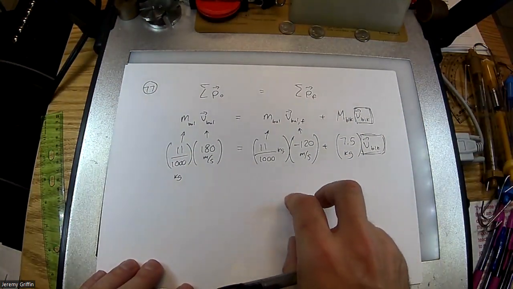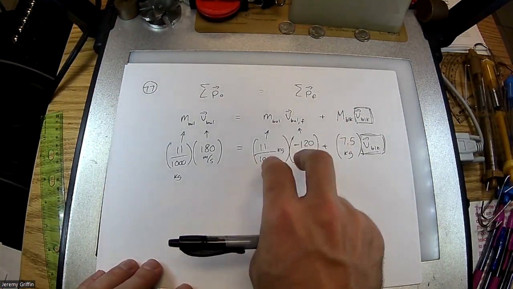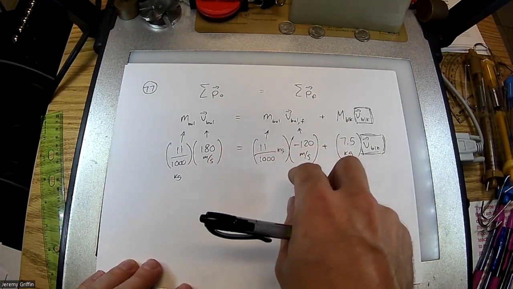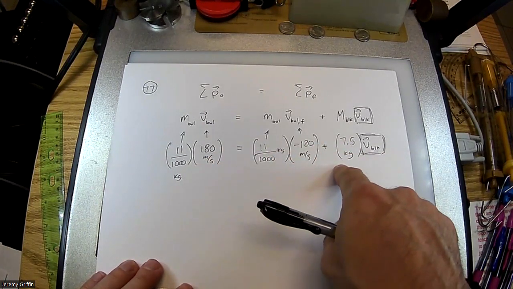So you can see the process here. I'm going to take this term, move it over, and divide by the mass of the block.